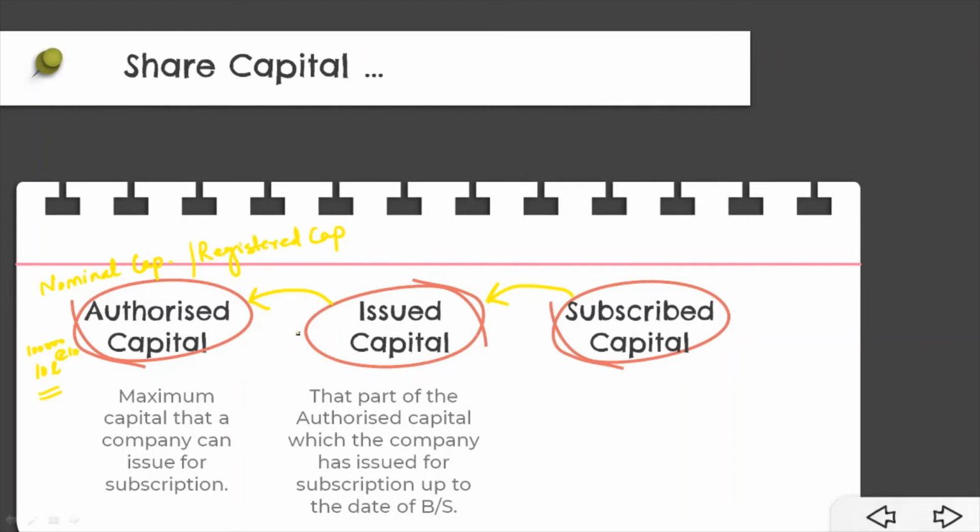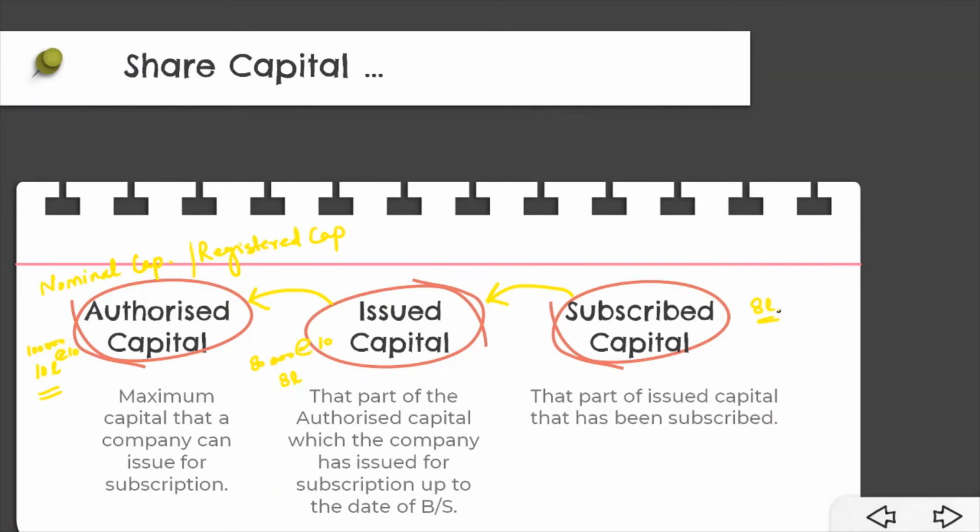Now it depends upon the company how many shares it wants to issue. Let's say it issues 80,000 shares at the rate of 10 per share. So the issued capital would be 8 lakh. Now if all the 80,000 shares have paid rupees 10, then we can say the subscribed capital is also 8 lakh, and it can be lesser than 8 lakh also depending upon different situations. We'll be studying about that also. So subscribed capital is that part of issued capital which has actually been subscribed by the public. Okay, the money for which has been received.